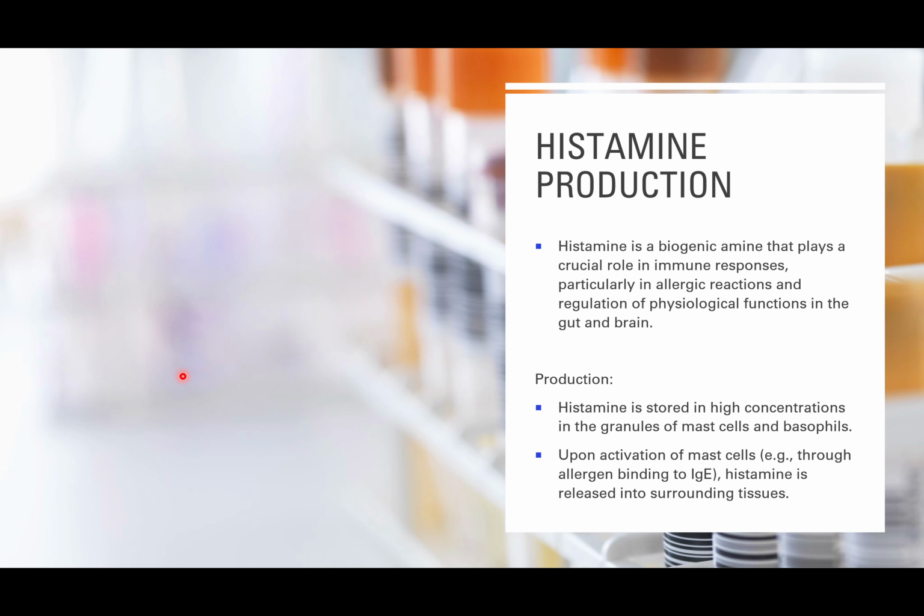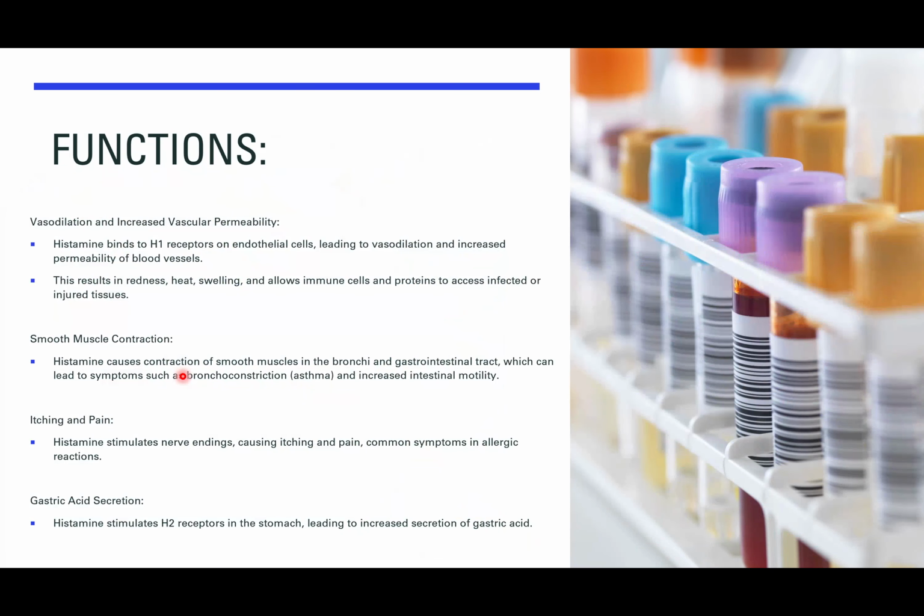We know its general functions: vasodilation and increased vascular permeability. It increases the permeability of the capillaries to allow more phagocytes and immune cells to move quickly to reach the area.